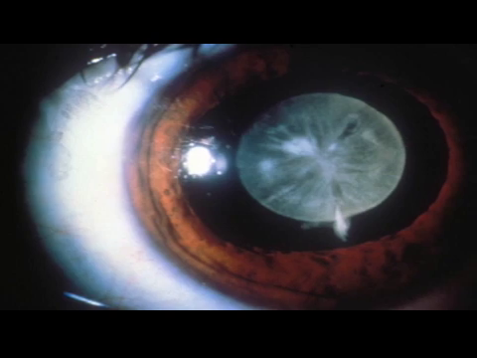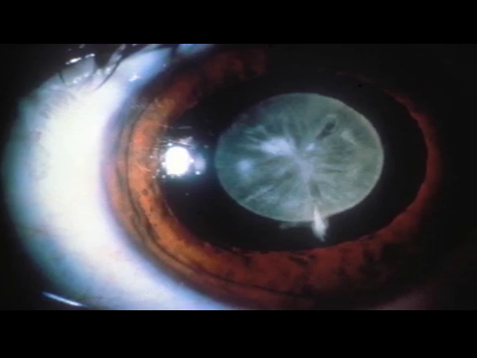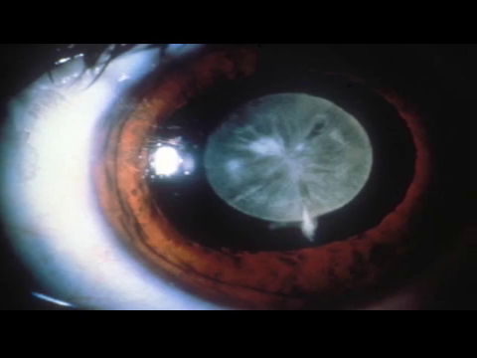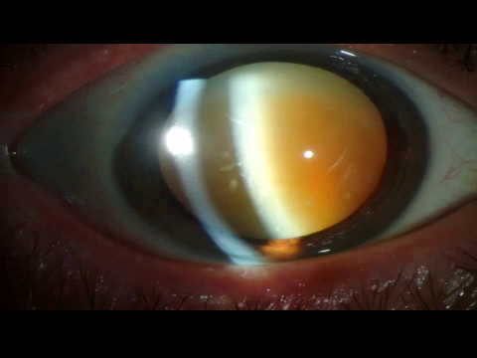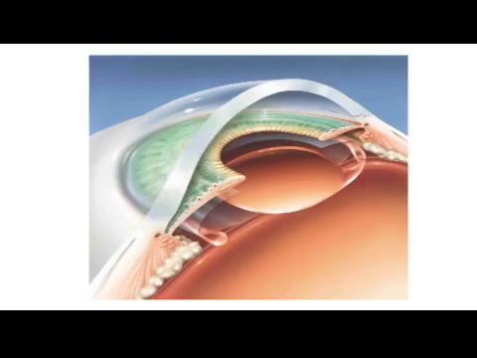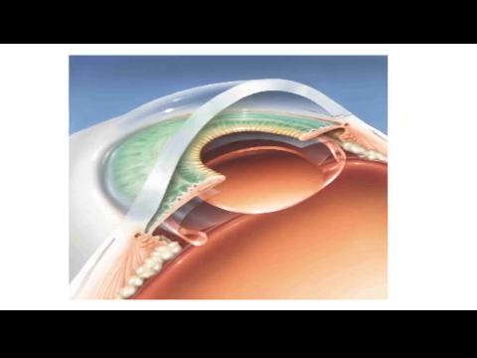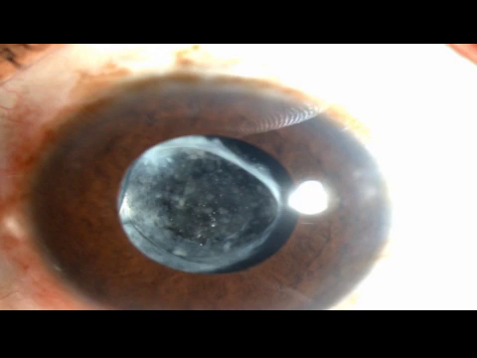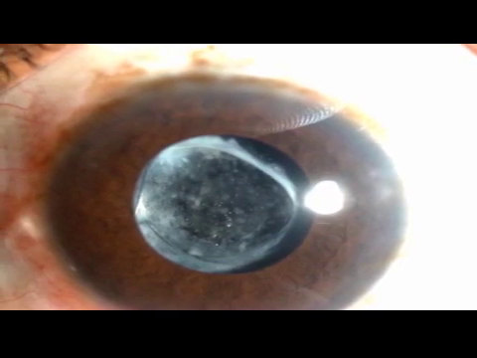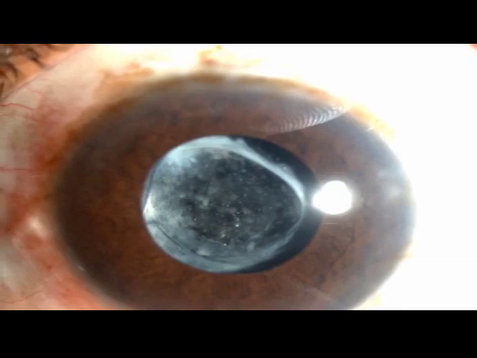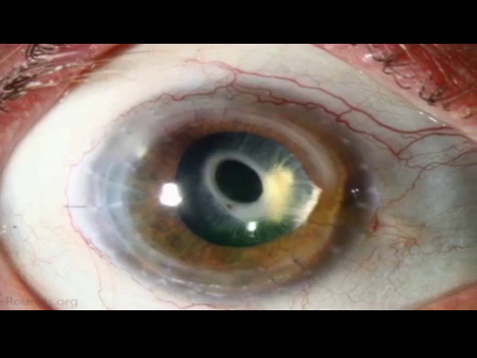Clouding of the lens can occur only in the nucleus, in which case the term nuclear cataract or nuclear sclerosis is used. If the clouding occurs in the lens cortex only, the cataract is termed a cortical cataract. If loss of clarity of the lens is primarily in the capsule, the term subcapsular cataract is used. The location of the clouding can also be defined as being anterior or posterior, central or peripheral. Often, the clouding of the lens may affect multiple portions of the lens.